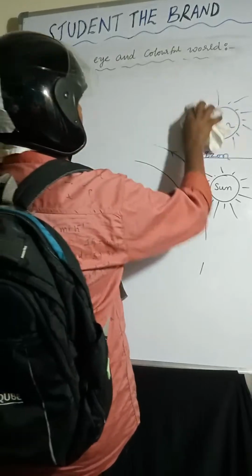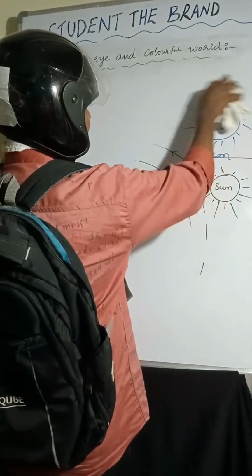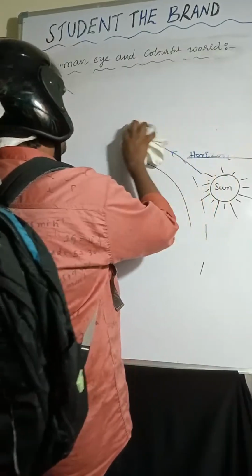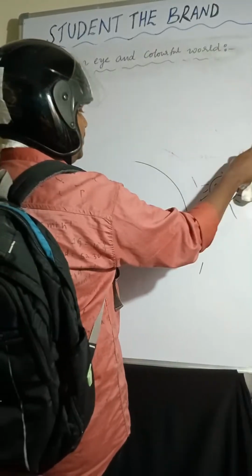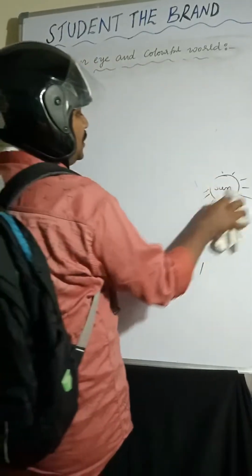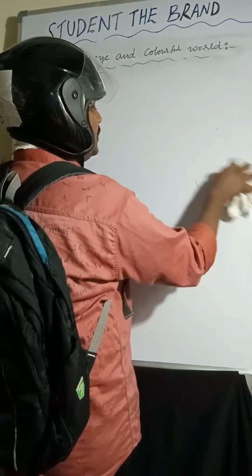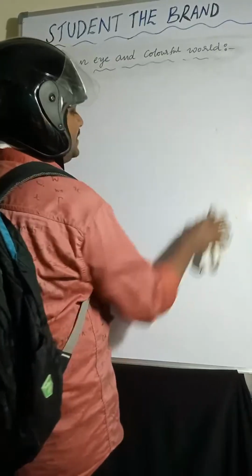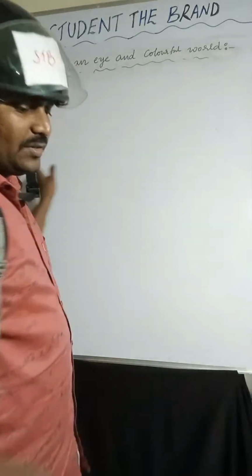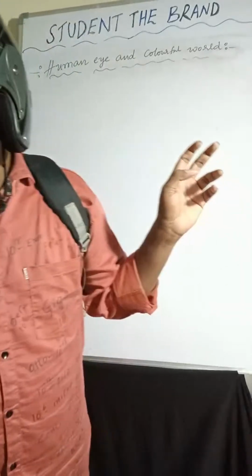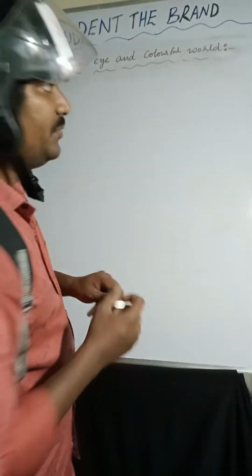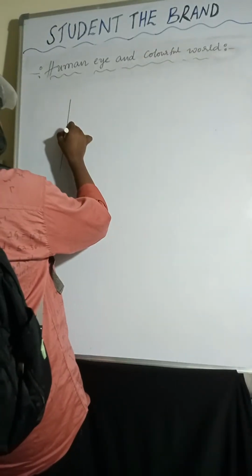And we are discussing one more point: the sun appears reddish in the evening and morning, white at noon, and blue the remaining time. This is due to scattering of light, which I'll explain in detail. Listen carefully. We know the wavelength. So I'm taking here a light ray coming.